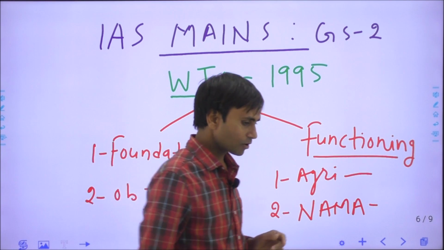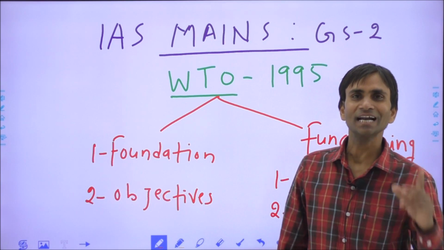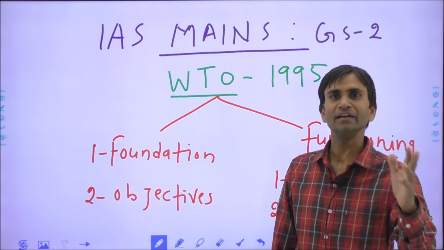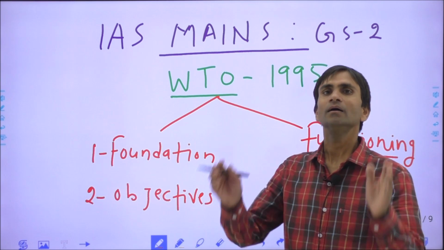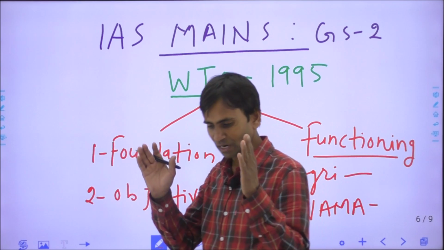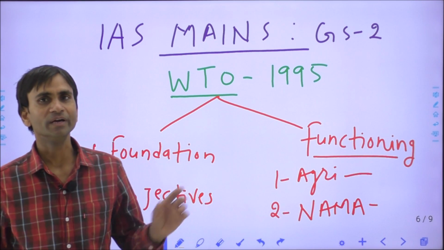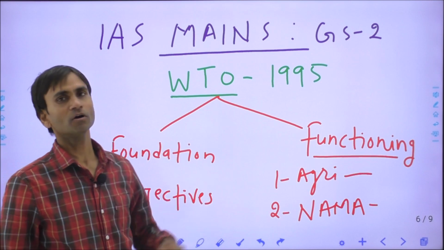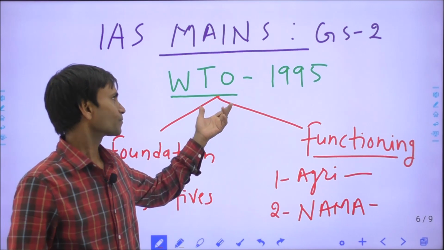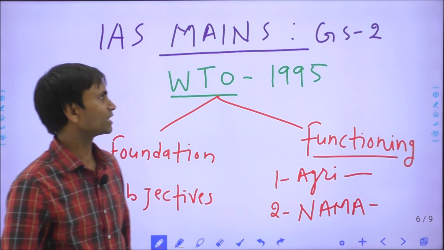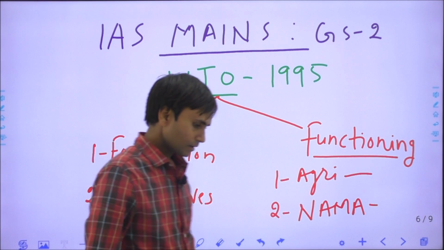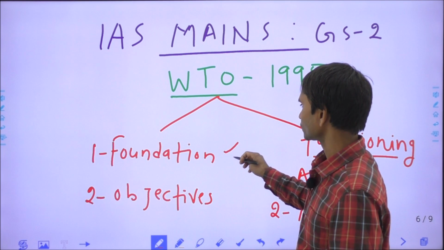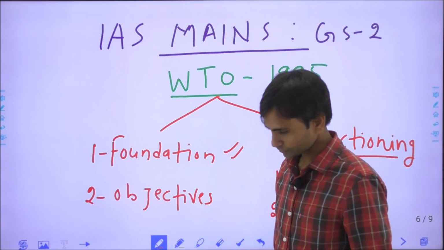Before the World Trade Organization, there was the GATT, the General Agreement on Tariffs and Trade, and it ended in 1994 through the Marrakesh Summit or Marrakesh Conference, where the decision was taken for the establishment of the WTO, and it came into existence from 1st January 1995. So my question is, what were the foundational disputes of the WTO?